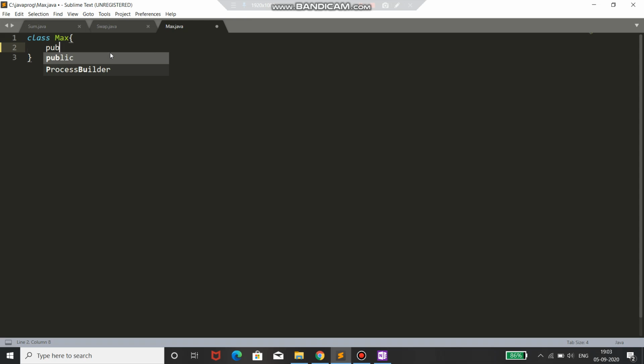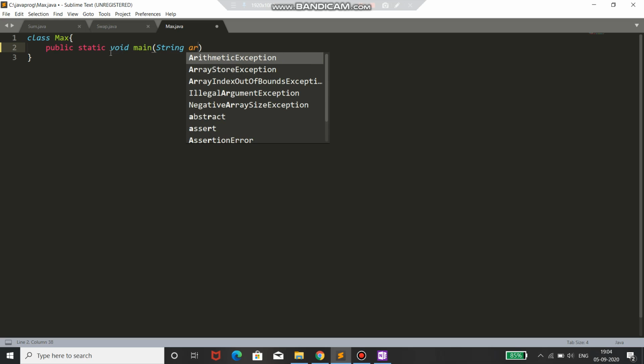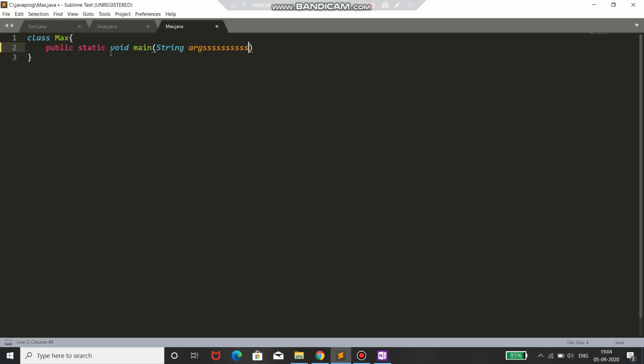Now the first line as usual is public static void main and String args. It's not compulsory to name it args only. We can write anything over here, even I can write is.